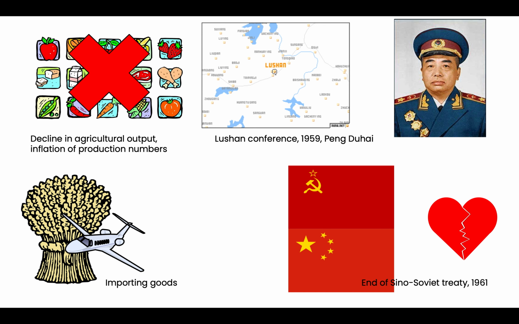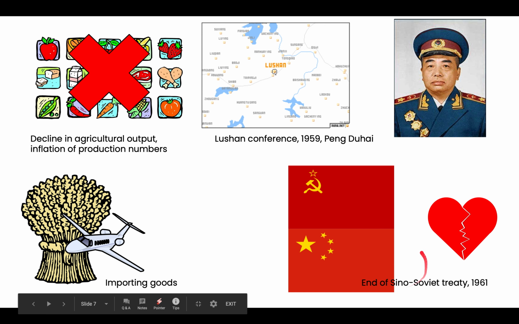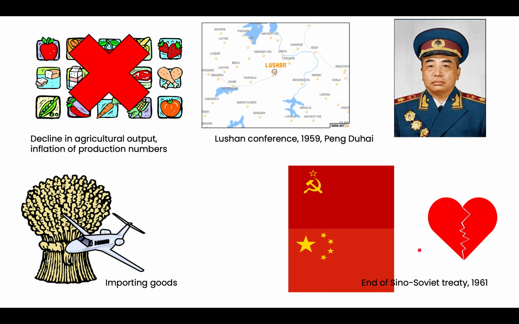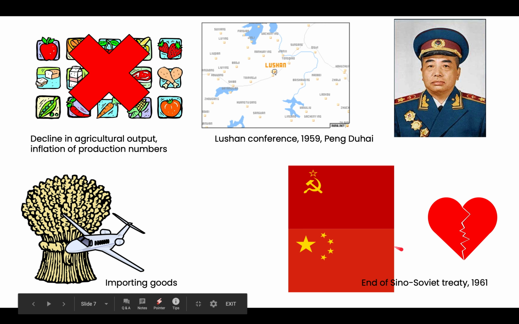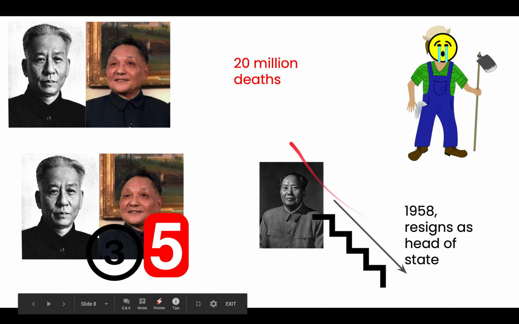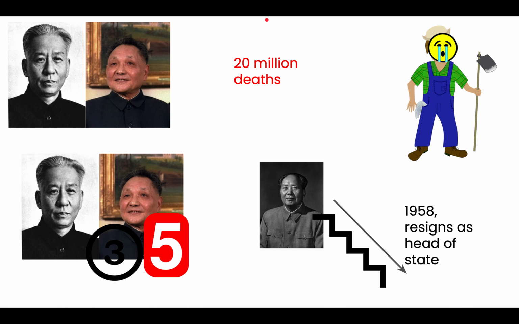On top of that, Sino-Soviet relations became increasingly poor, and we saw the end of the Sino-Soviet Treaty in 1961 because the USSR wanted to separate themselves from these failures in China, and they wanted no part of it. So we then see, as we've said already, the death of 20 million people.